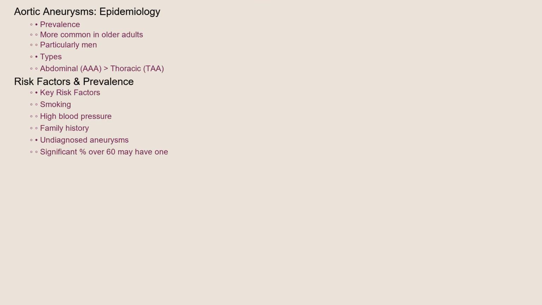How common are aortic aneurysms? Epidemiology reveals that aortic aneurysms are more prevalent in older adults, particularly men. Abdominal aortic aneurysms are significantly more common than thoracic aortic aneurysms. Risk factors like smoking, high blood pressure, and a family history of aneurysms contribute to the incidence of this condition. While exact numbers vary depending on the population studied, it's estimated that a significant percentage of the population over 60 may have an undiagnosed aortic aneurysm.